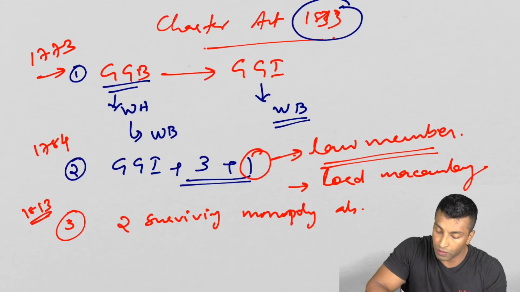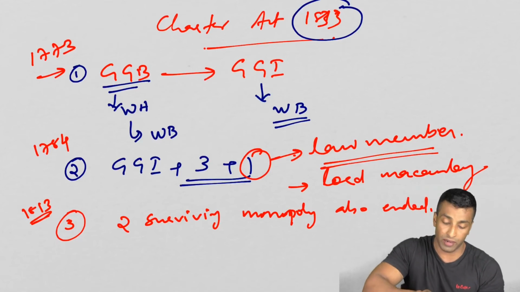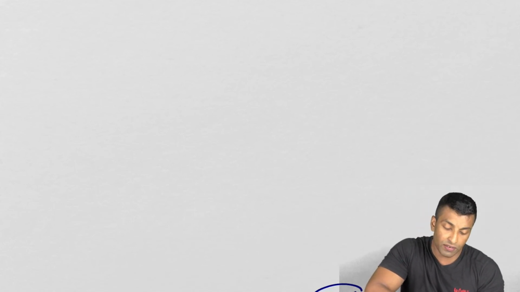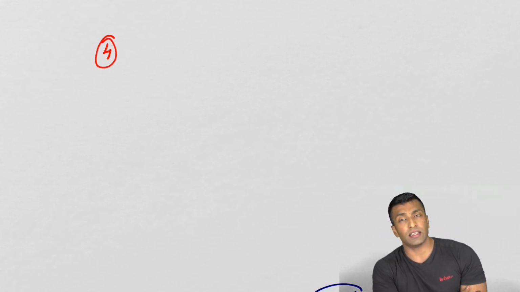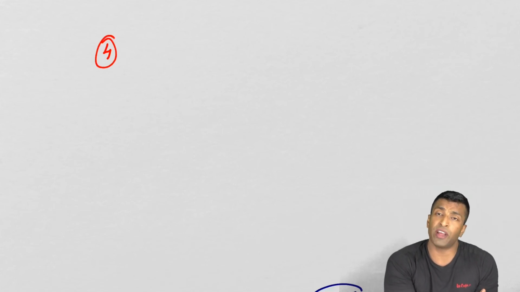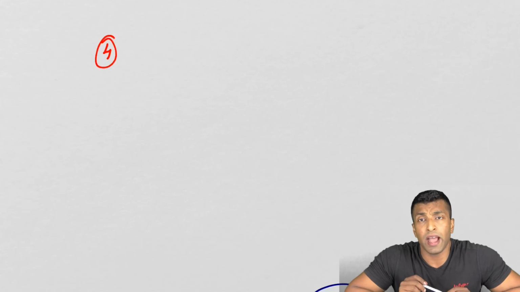That means complete deindustrialization is going to happen. Then later I'll be discussing 2 other points when we discuss Lord Cornwallis. We'll talk about civil service reform and judicial reform. Civil services were actually introduced in 1793 by Lord Cornwallis, and he is known as the father of civil services. When it was introduced in 1793, it was not through any open competitive exam, and it was not for Indians, it was only for Europeans.